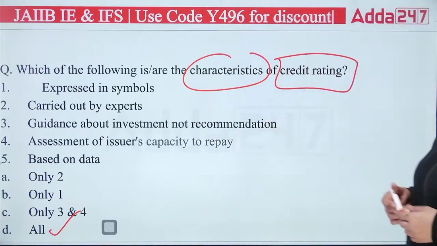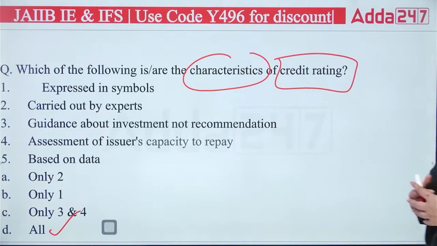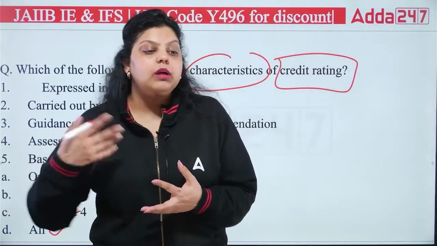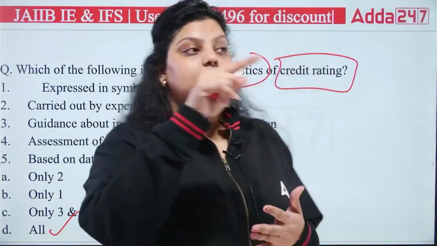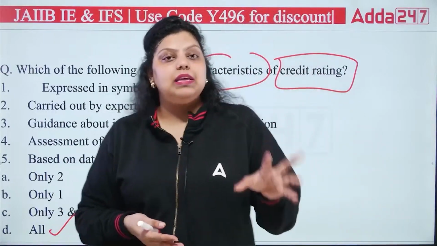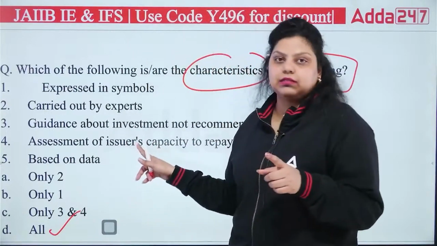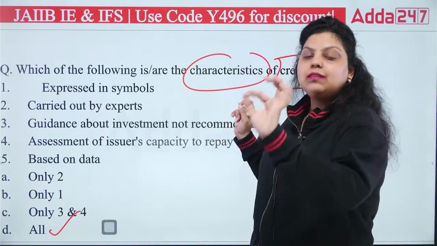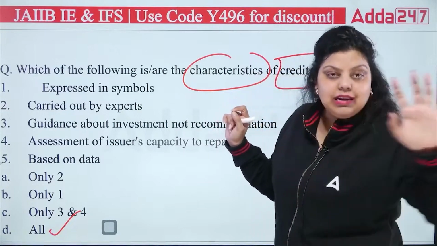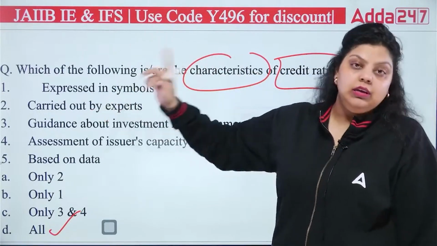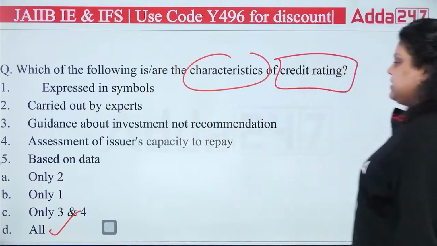Then guidance about investment, not recommendation. When the credit rating agencies are giving rating to you about any company or about any country, they are not telling you to invest in this company. They are not recommending you to invest in the company. They are just giving you the guidance. They are just letting you know that this company is a good company to invest and this is not. Now it's up to you. You can decide where you want to invest. They are not providing any kind of recommendation.